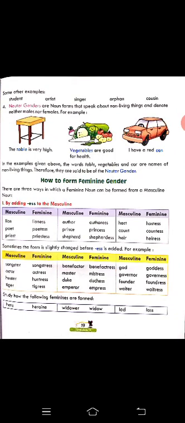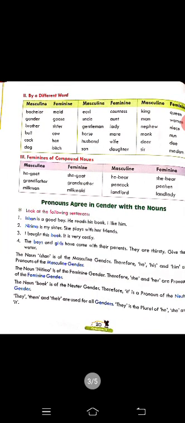And there are some different words also, like masculine bachelor, feminine maid; gender, goose, and brother will become sister. And there are some compound nouns also, like grandfather in masculine, and feminine will become grandmother.